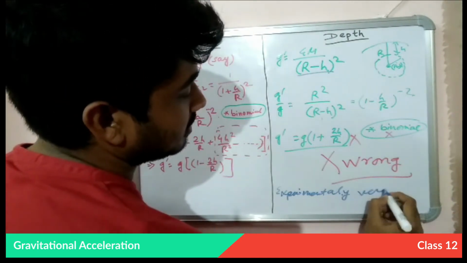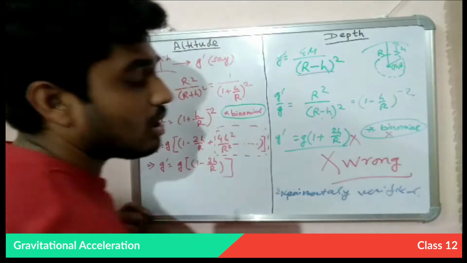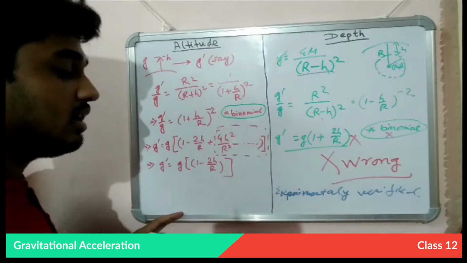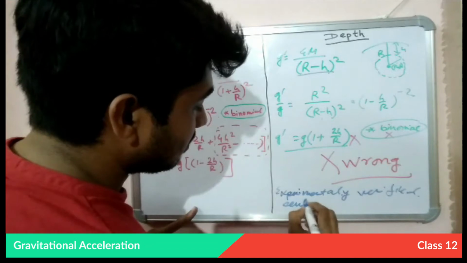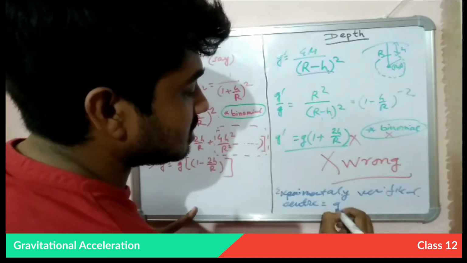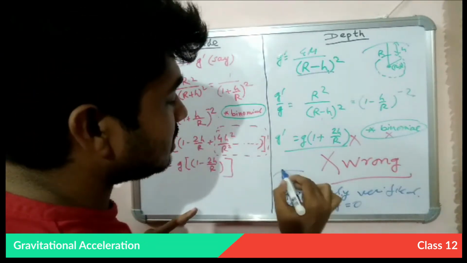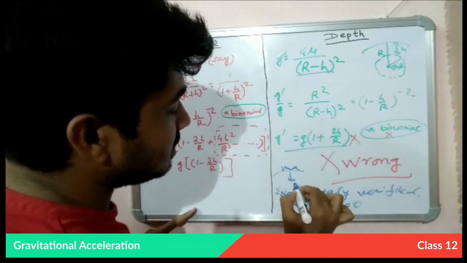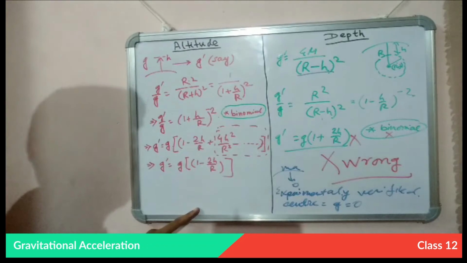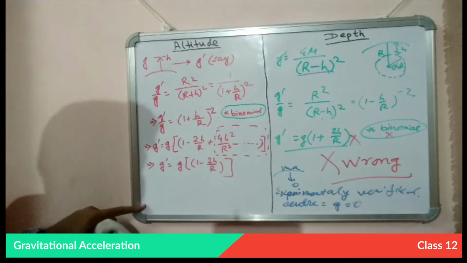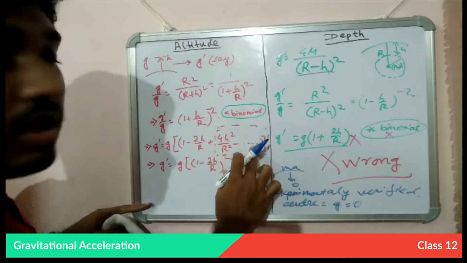Experimentally verified, or you have read it earlier in the book, that at the center of the earth g is 0. So at the surface it is maximum, but at the center it is 0. In the previous case, for the altitude case, this term will never become 0.